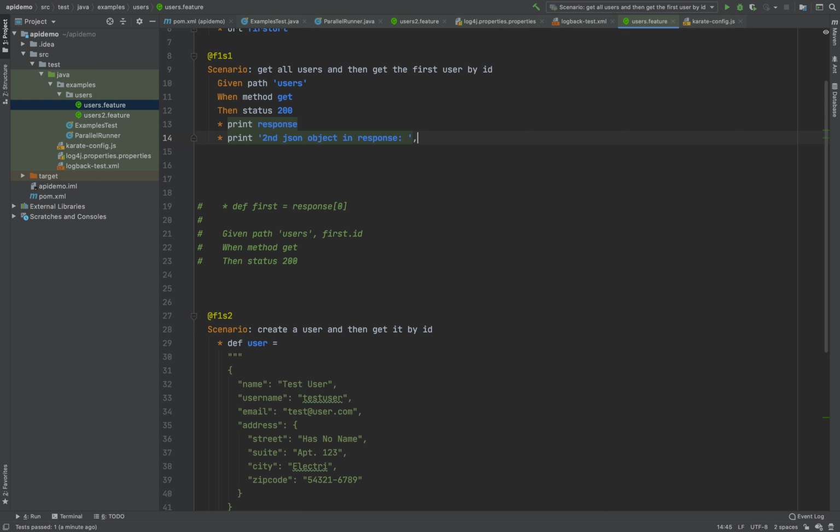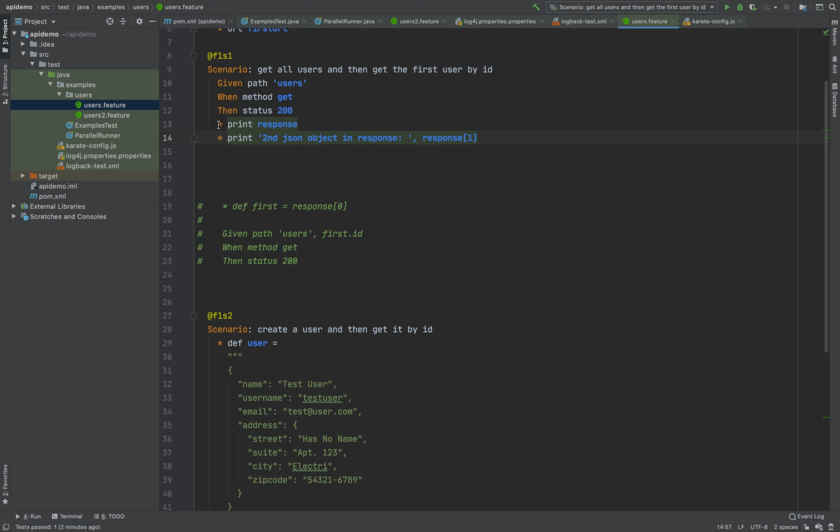And you can either use a comma or a plus sign to put them together. And you can say now response, since this is a JSON array, I need to use the square brackets this time. And if I want to get the second JSON object in that response array, I need to use the index number 1 because it starts from 0.